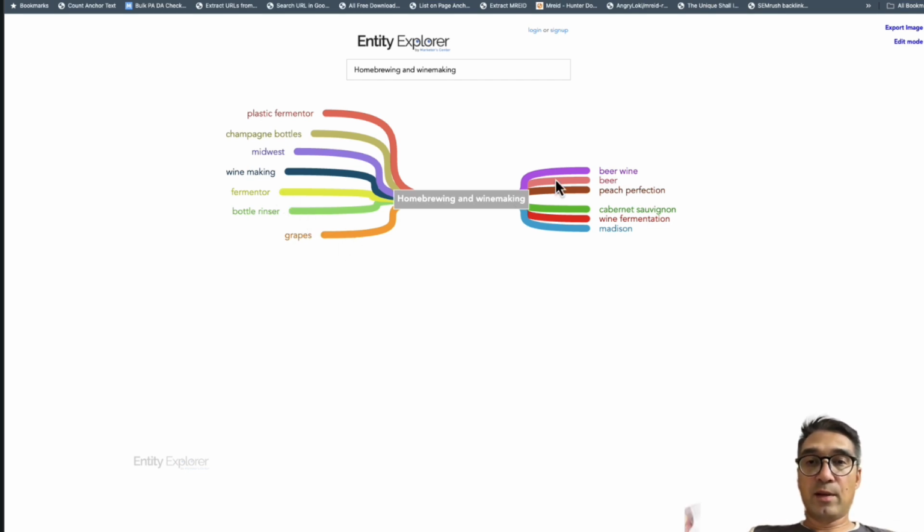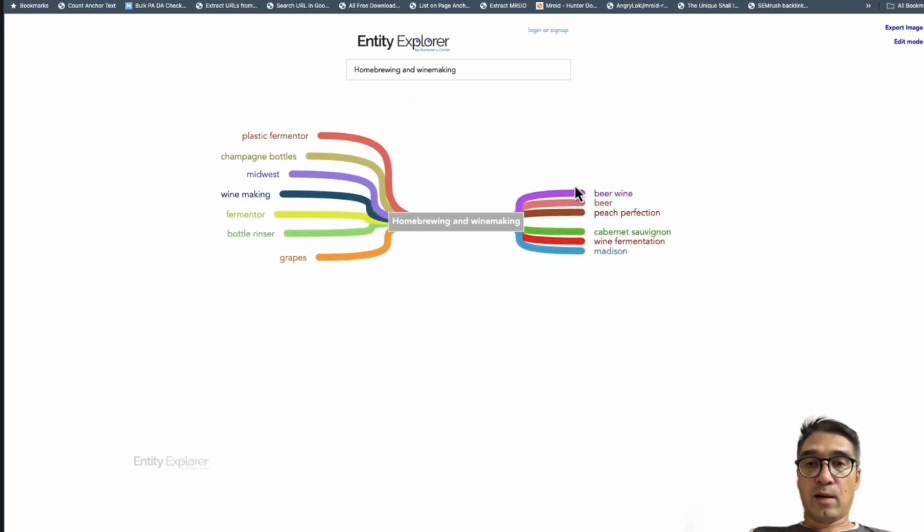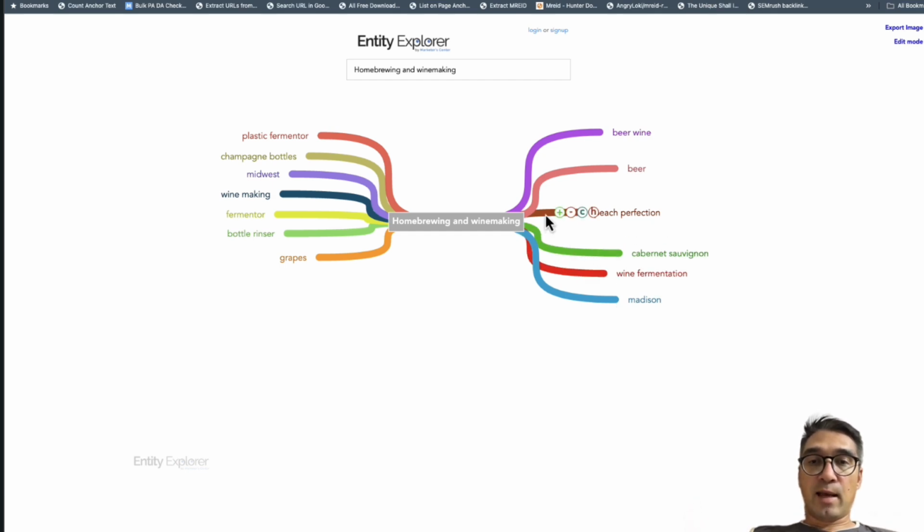We've got grapes, we've got beer, wine, so you can just drag these over here, like open these up. So let's just say that I was interested in the plastic fermenter. Now, if I wanted to create a category for plastic fermenter, I'll click here and I'll say find entities.